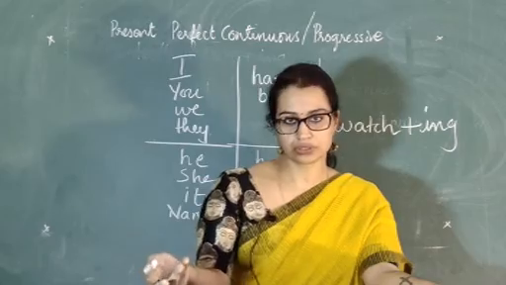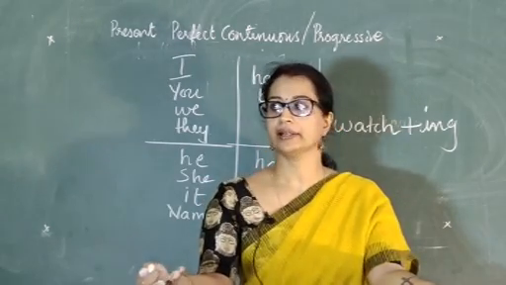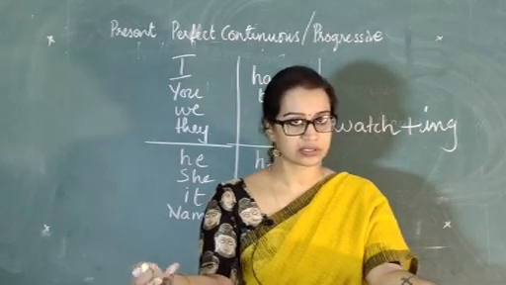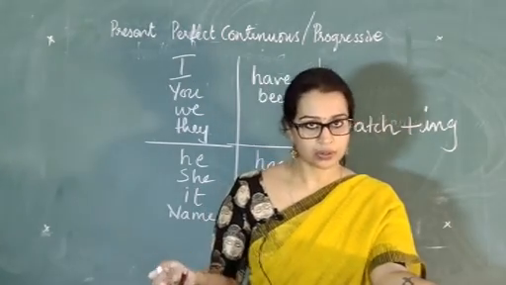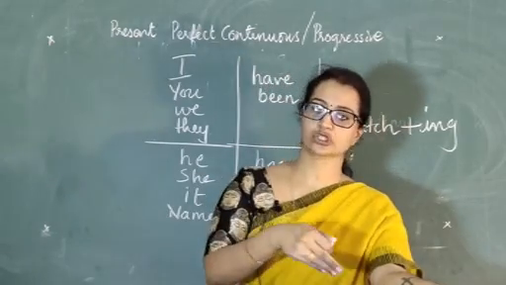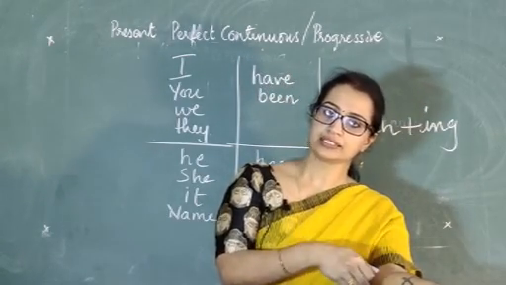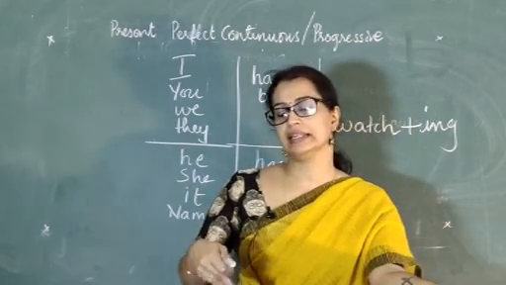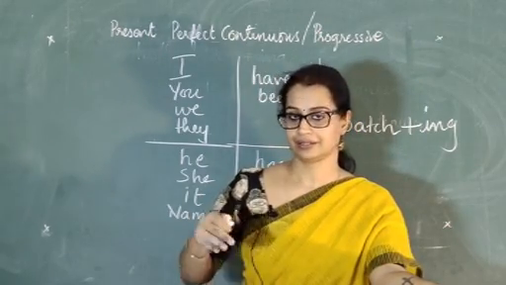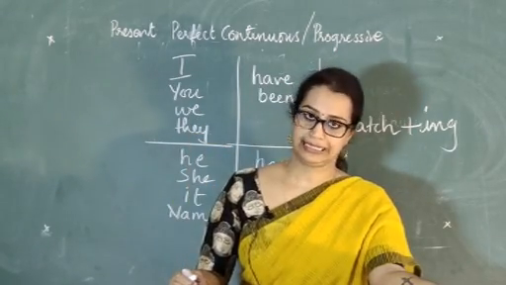Or you can also use the present continuous. The pandemic deaths are rising day by day. That is also correct. But here you can also use the present perfect continuous to mean that the action has taken place in the past and is still continuing. So the pandemic deaths have been rising. That shows a continuous rise in the pandemic deaths.